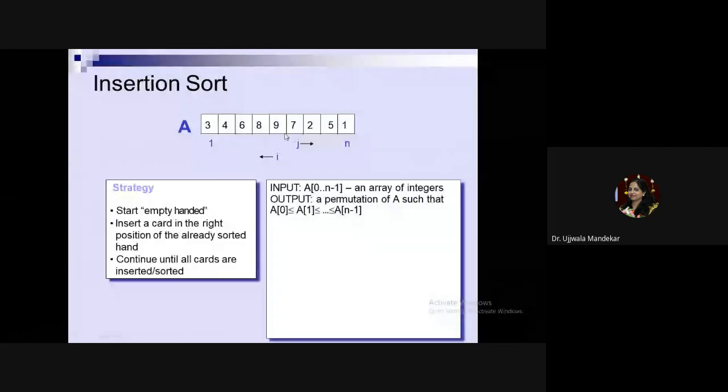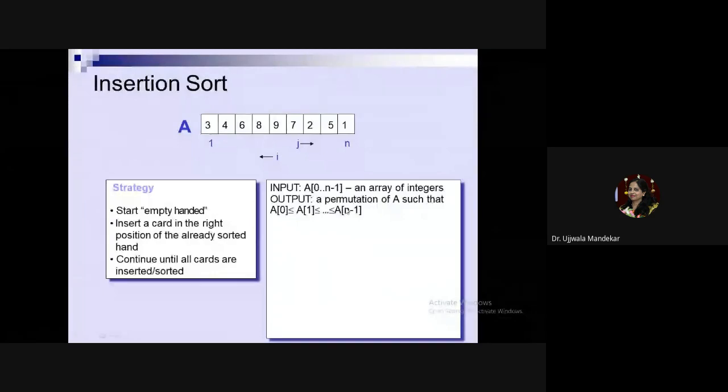After that the next element is 7. I'll compare the element 7 with the previous list and place it at its proper position. For example, I'll compare 7 with 9. 9 is greater, so I'll move ahead. I'll compare 7 with 8. 8 is also greater. Then I'll compare 7 with 6. 6 is smaller. So I will place this 7 in between 6 and 8. Okay, this is insertion sort. After that, in the next pass, I will consider the next element, 2, and start comparing it with the previous list and place it at its proper position.